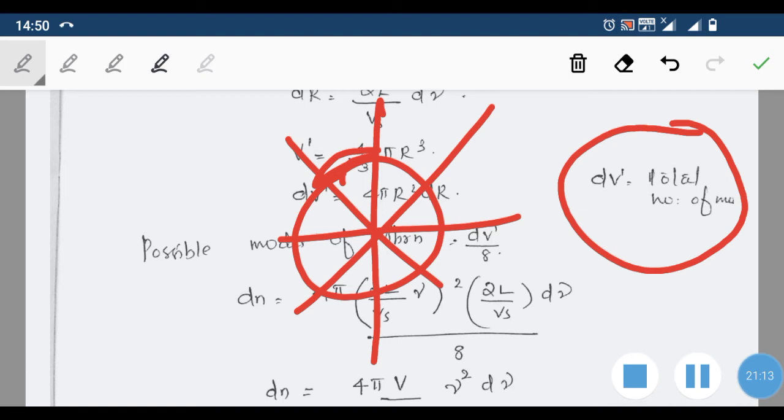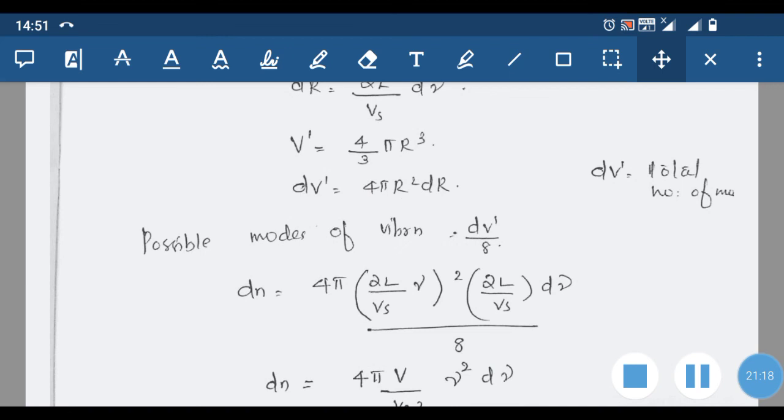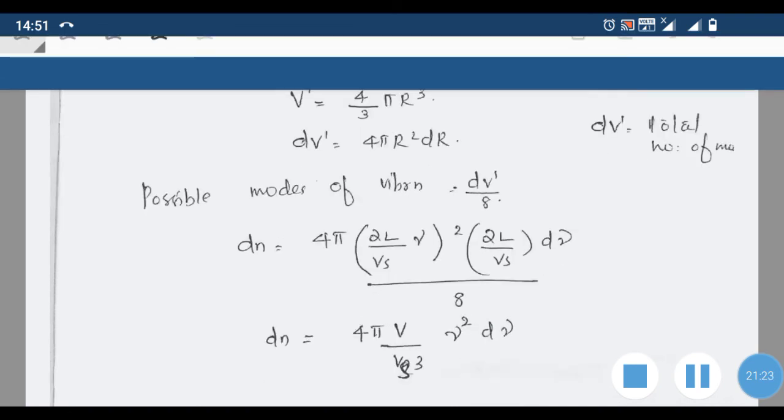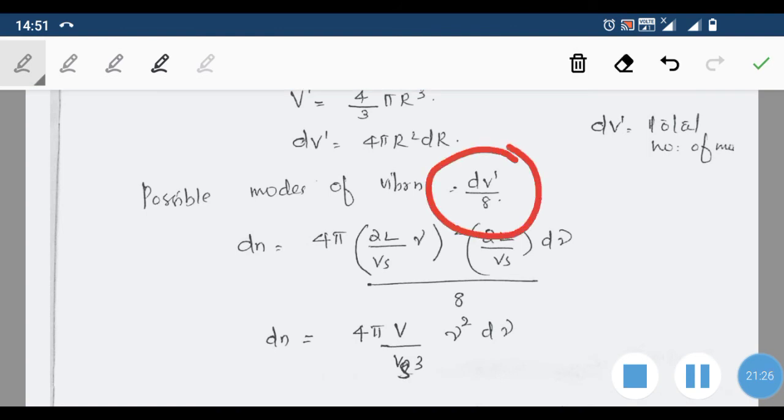So dV dash is the total number of modes, and out of these, all frequencies are not possible. Only those frequencies are possible for which our condition is satisfied, and that is given by the number of modes dV dash divided by 8. That possible number of modes of vibration is represented by dN, and that is equal to 4 pi into r square, where r we have already taken as 2L by Vs into nu, into dr, is equal to 2L pi by Vs into d nu, all divided by 8.